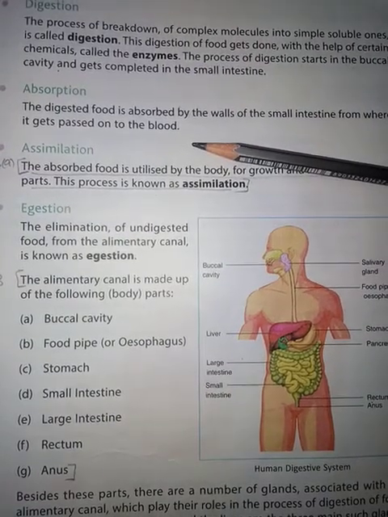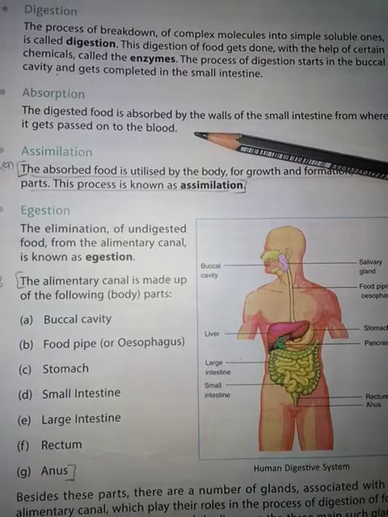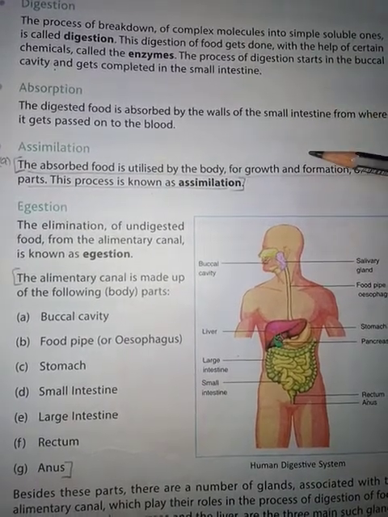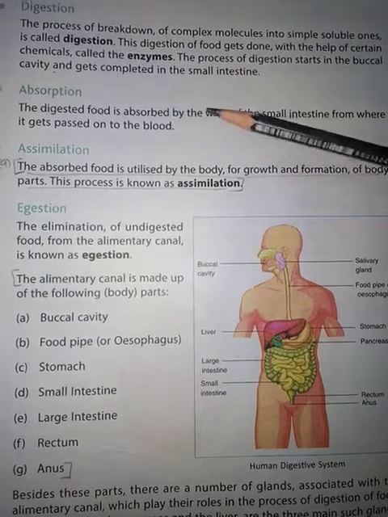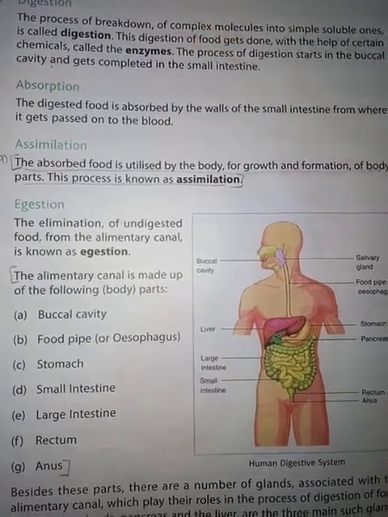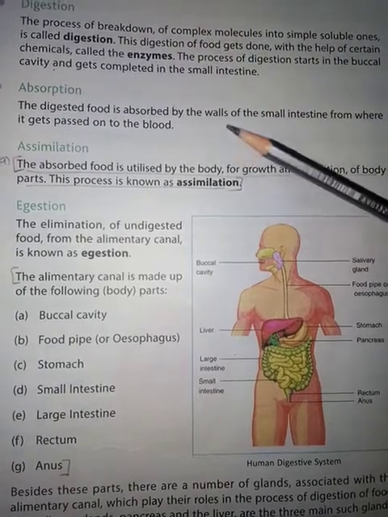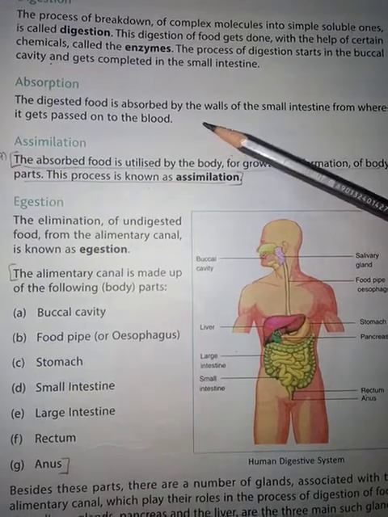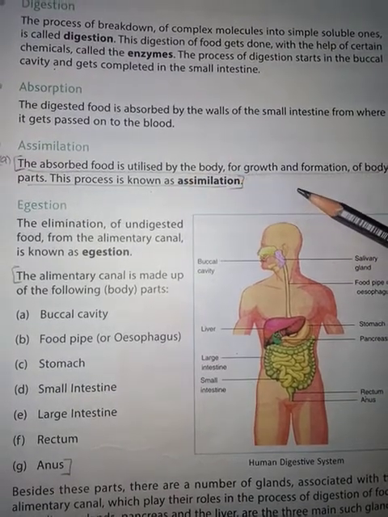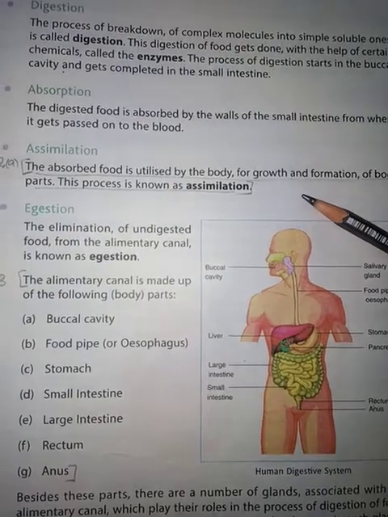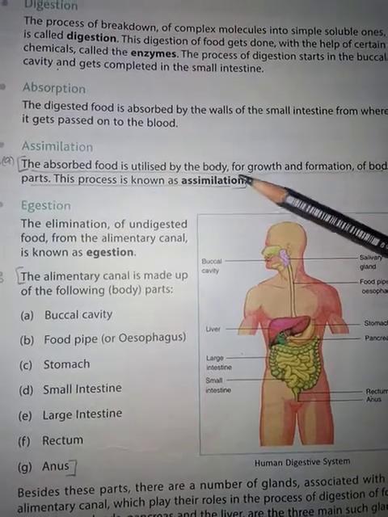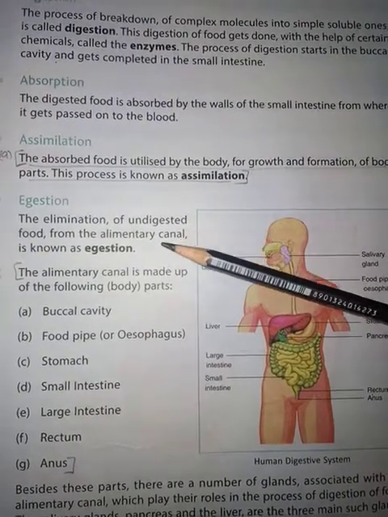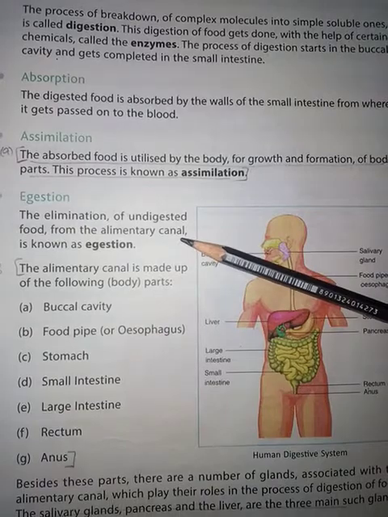Next is absorption. The digested food is absorbed by the walls of the small intestine, from where it gets passed on to the blood. This process is known as absorption. Next is assimilation. The food which is absorbed and is sent in the blood is then utilized by the body for growth and formation of body parts. This process is known as assimilation. Then at the last is egestion. Egestion is the elimination of undigested food from the alimentary canal.